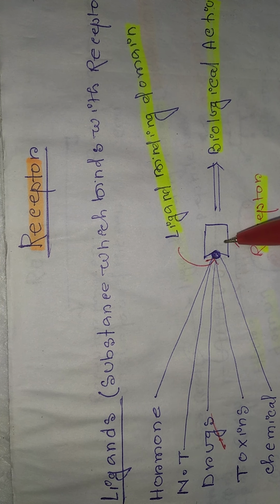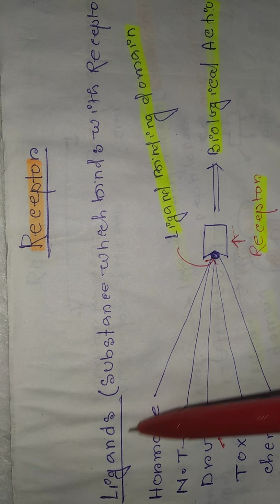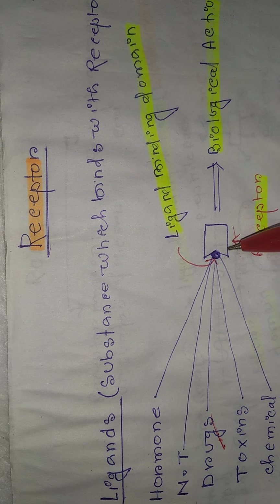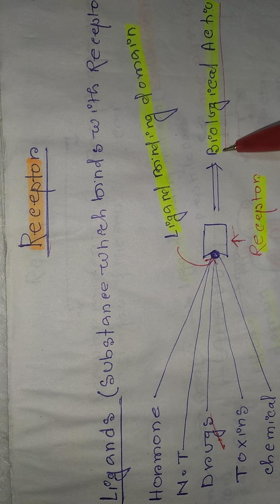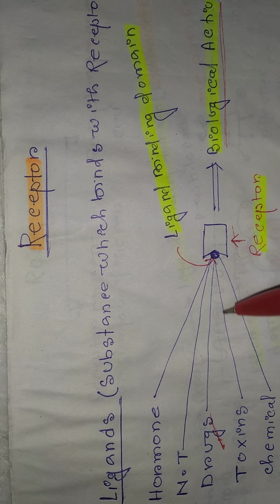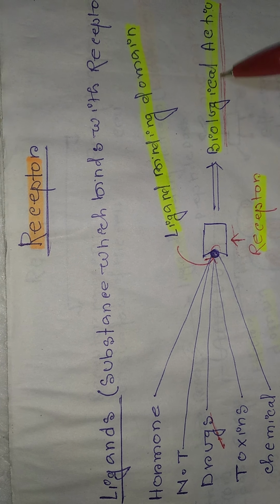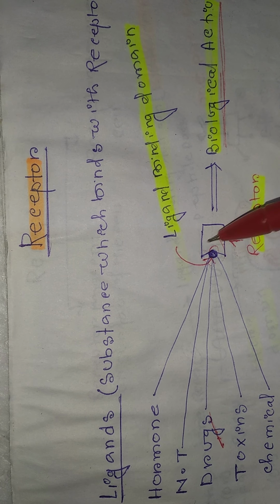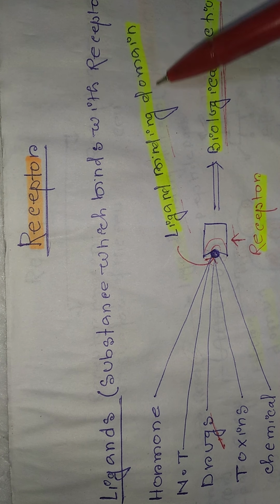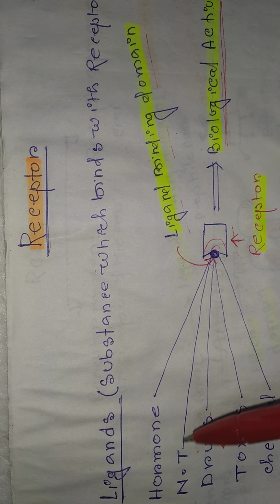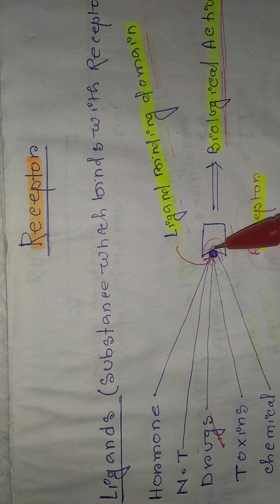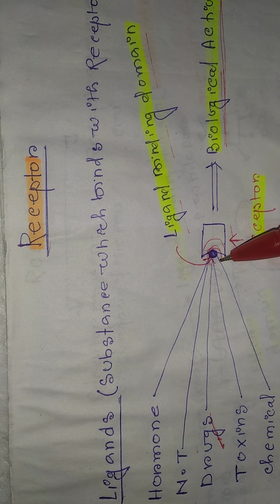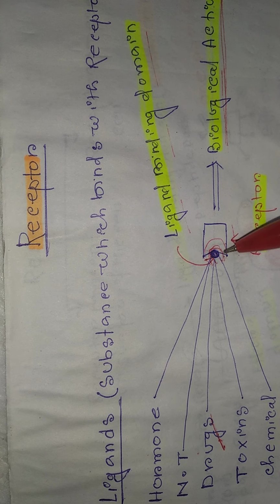And there is the receptor. After binding of the ligand to the receptor, it produces a biological action or biological effect. You can say that is the input and that is the output, and this binding site is called the ligand binding domain. When the ligand is binding to the receptor, that particular portion of the receptor where it binds is called the ligand binding domain.